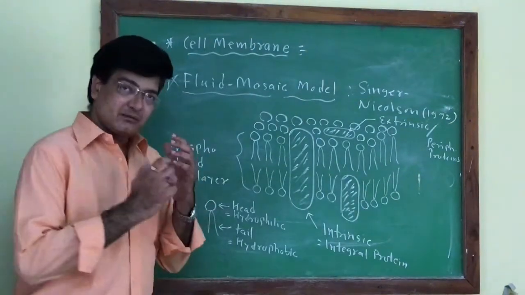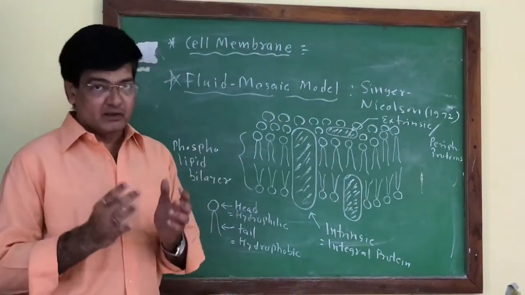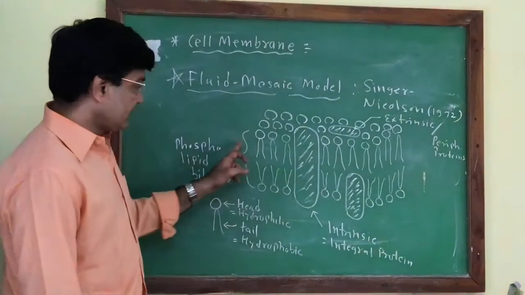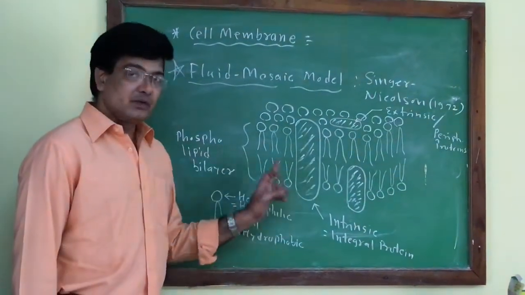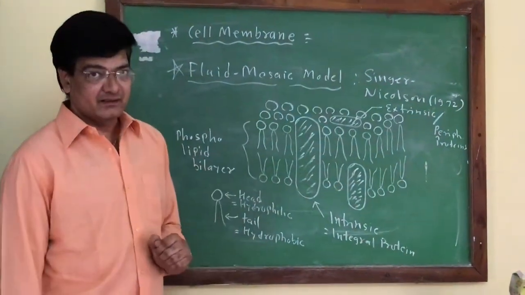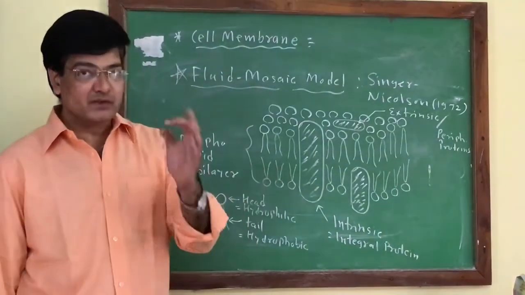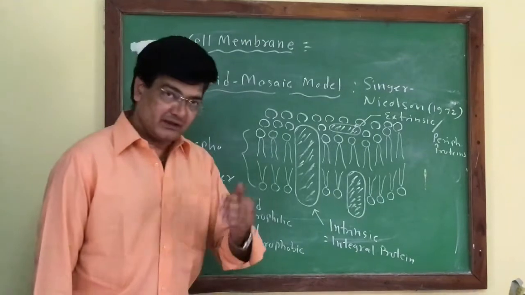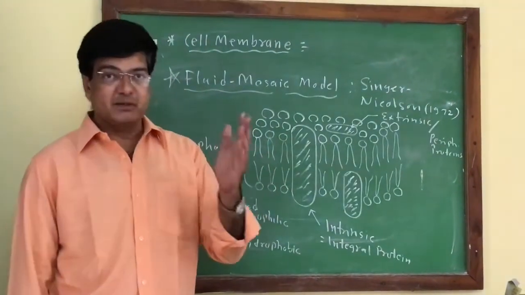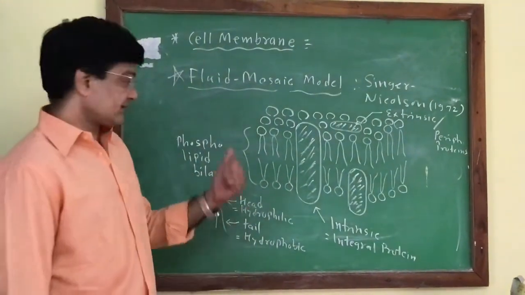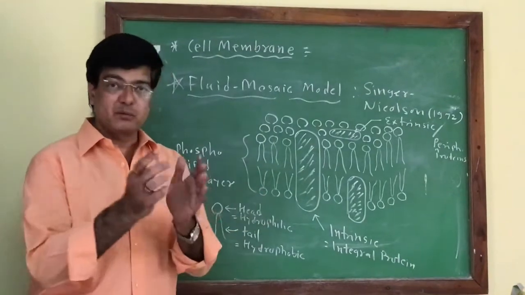Now, why is this model called the quasi-fluid or fluid model? Here, the lipid allows the movement of protein inside it. The protein can easily change its location according to its function, and so protein can easily float within the lipid bilayer, and that's why this model is called the quasi-fluid model.